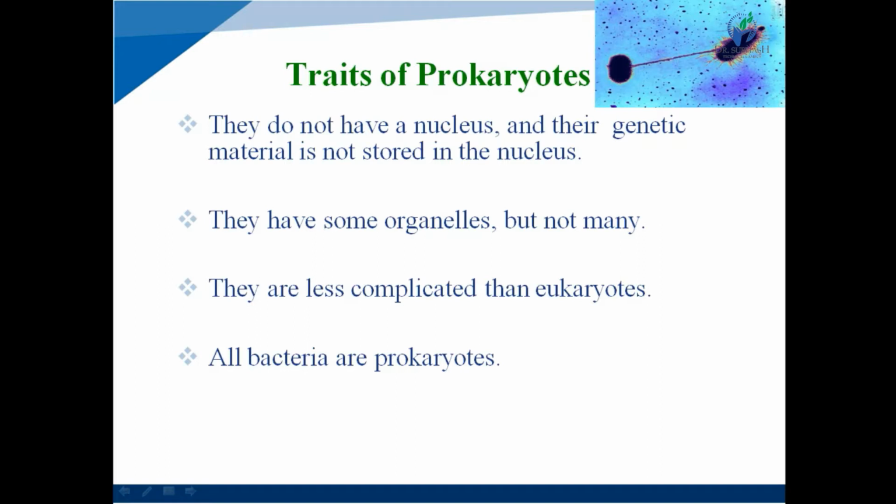That means prokaryote contains some organelles but it doesn't contain many organelles. They are less complicated than eukaryote. So prokaryote is a single cell structure. So they are less complex than the eukaryote cell and all bacteria contain prokaryote cells.